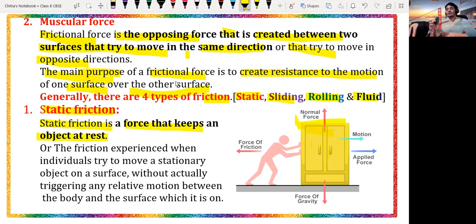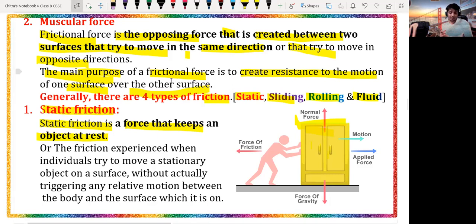Suppose I am taking the mouse here and I have just kept this mouse on my hand. The mouse is in direct contact with the muscles. If you apply force in order to move that object, and the object remains at rest only, that particular force which is responsible for keeping an object at rest will be the static force.